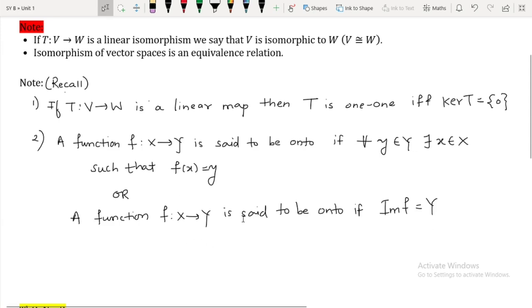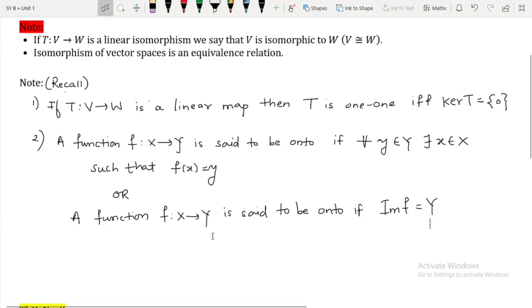What about the second definition? We have already learned how to find the image of a linear transformation, right? So if the image of a linear transformation comes out to be equal to the codomain entirely, then we say that the given linear transformation is onto. That is not only true for linear transformations, in general it is also true for a function. A function f from X to Y is said to be onto if image of f is directly equal to Y.